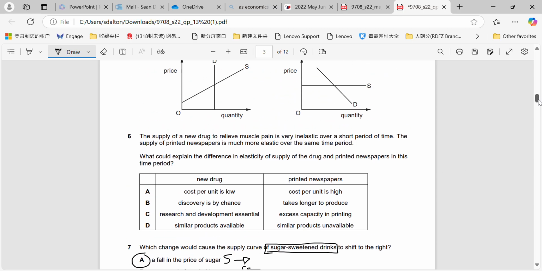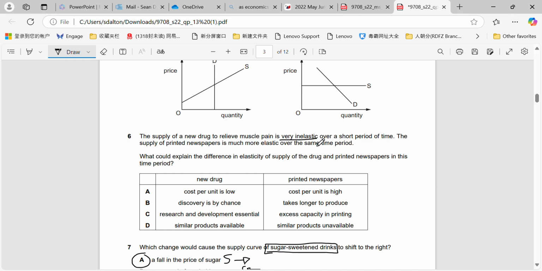Okay, 6 was quite a difficult question, as well as the first couple of questions in this paper. I think they are relatively difficult. Overall, I think the paper is standard. After about question 15, I actually think those questions are very easy, but the first couple definitely require a bit of abstract thinking.